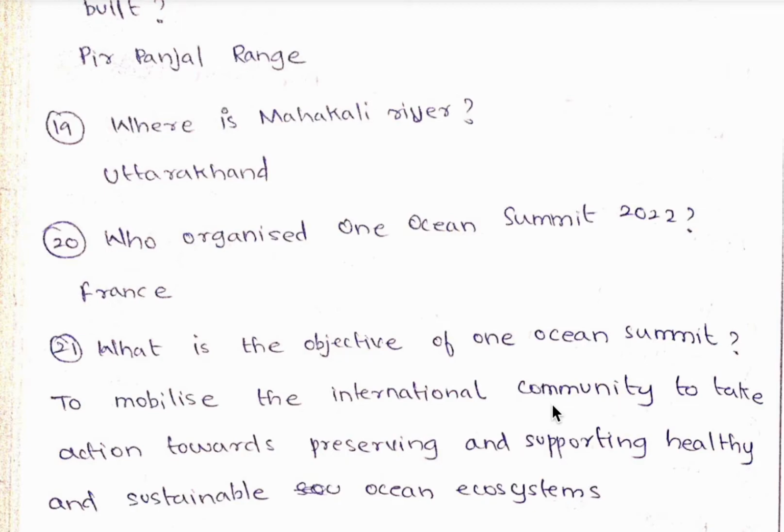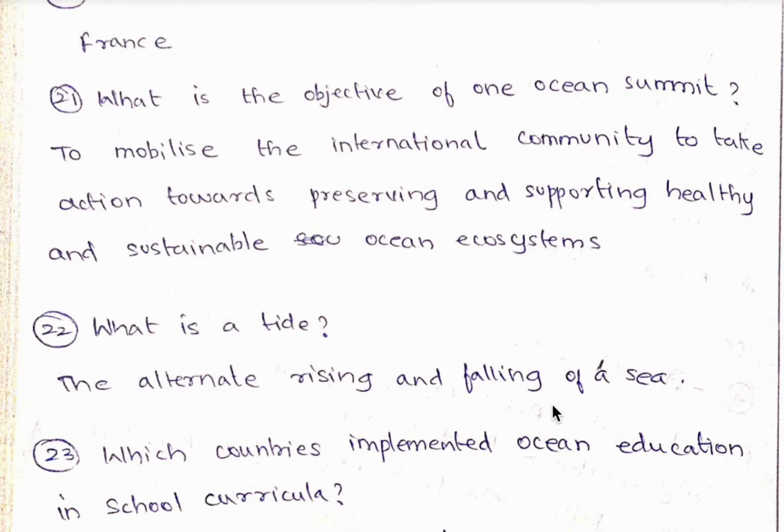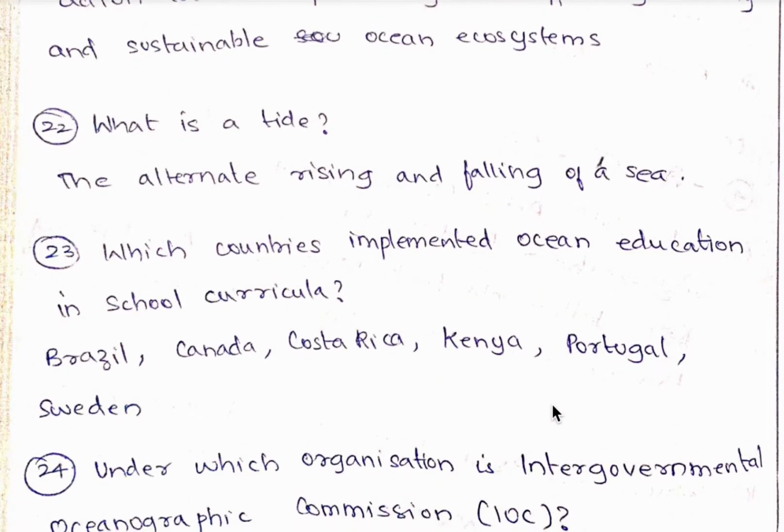20th question, who organized One Ocean Summit 2022? It is France. 21st question, what is the objective of One Ocean Summit? Its objective is to mobilize the international community to take action towards preserving and supporting healthy and sustainable ocean ecosystems. 22nd question, what is a tide?